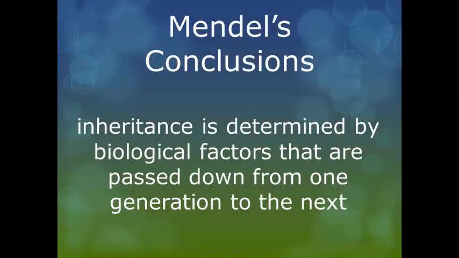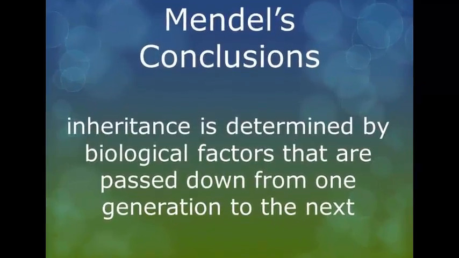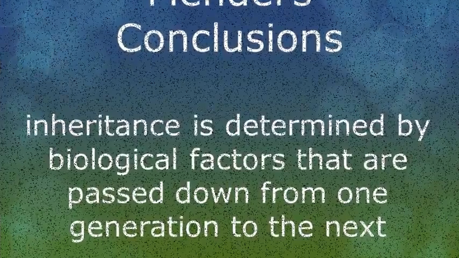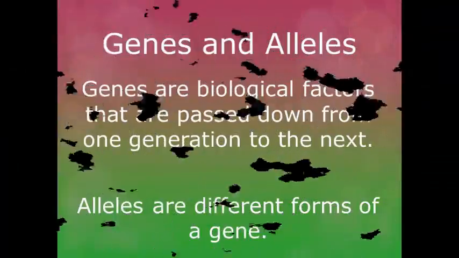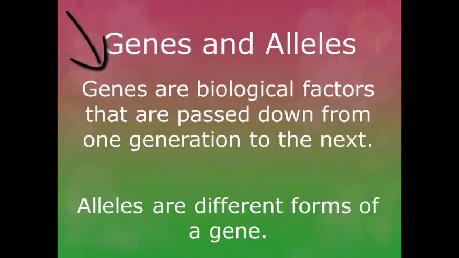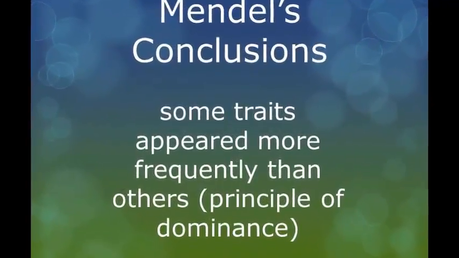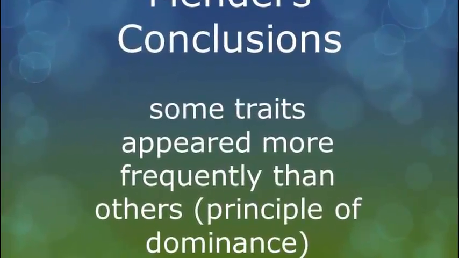Mendel came up with 2 main conclusions in his experiments. The first is that inheritance is determined by biological factors that are passed down from one generation to the next. We call these factors genes today. He also discovered that there are multiple forms of a gene which we refer to as alleles. His second conclusion was that some traits appeared more frequently than others. He referred to this discovery as the principle of dominance.